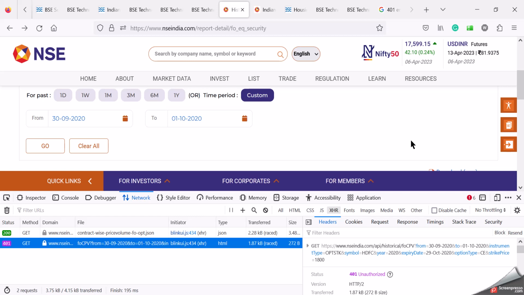I know there may be some technical issues at your backend in your server, but then a proper response or proper status code should be sent to the user, who can then understand what the problem might be. This is a misleading status code, because it says unauthorized access, and I'm not an unauthorized person. I'm an authorized person because this data is available.